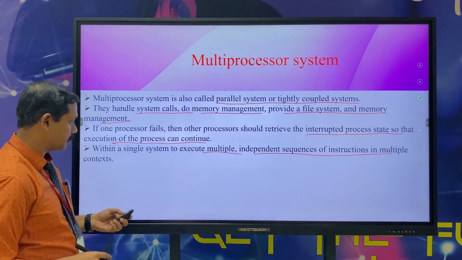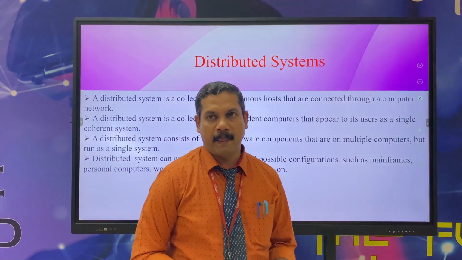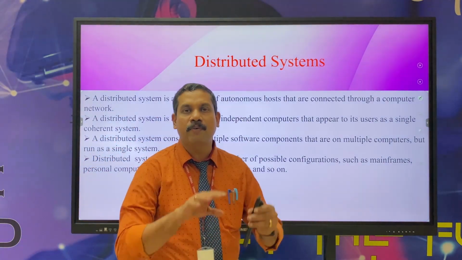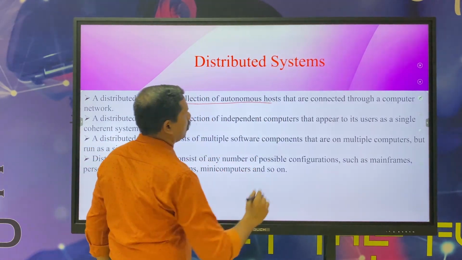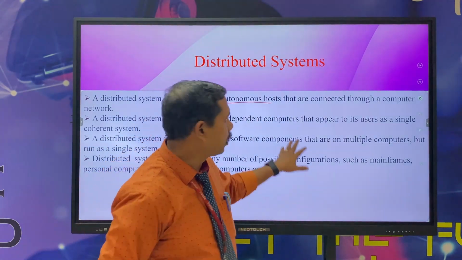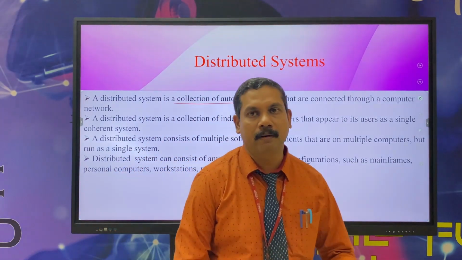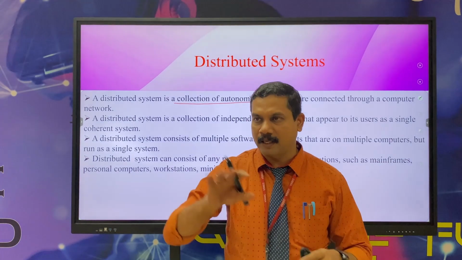The next one is the distributed system. A distributed system is a collection of autonomous hosts, or systems, that are connected to a computer network. This is one type of host, and this is another type of host.